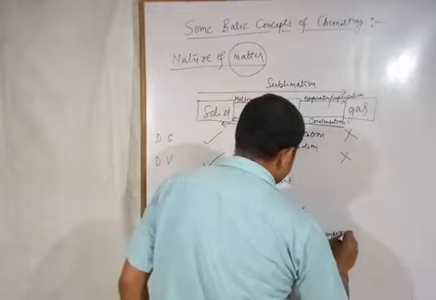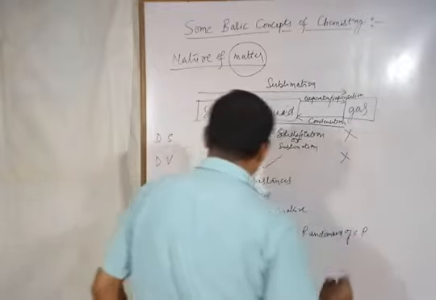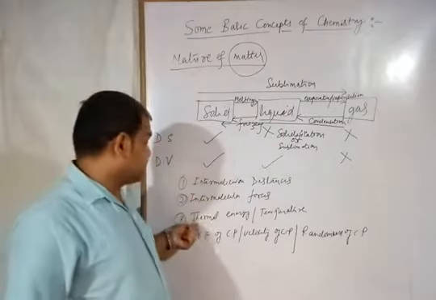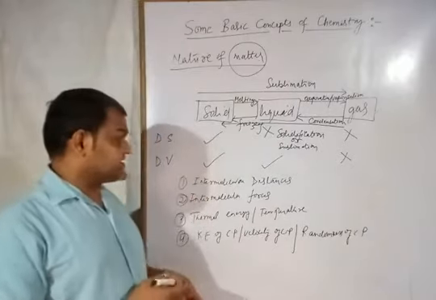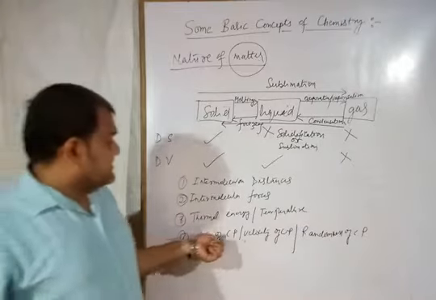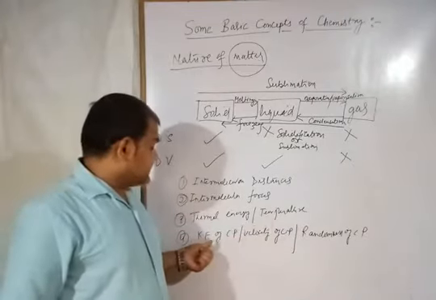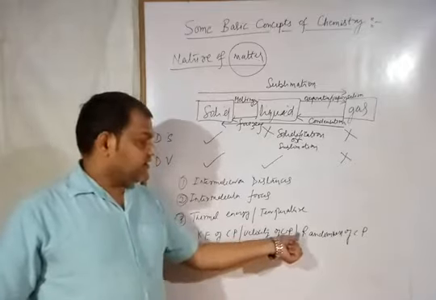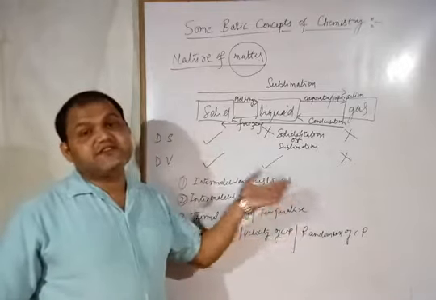Now, what is the meaning of these four factors? How do the intermolecular distances, intermolecular forces, thermal energy or temperature, and kinetic energy, velocity or randomness of constituent particles change the state of matter?